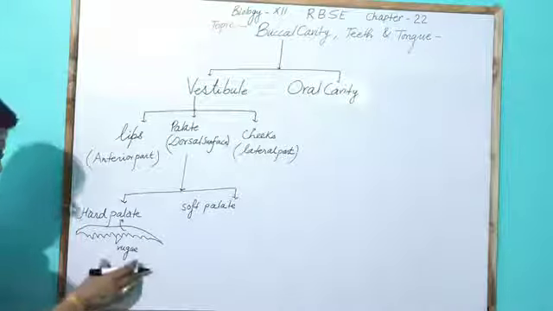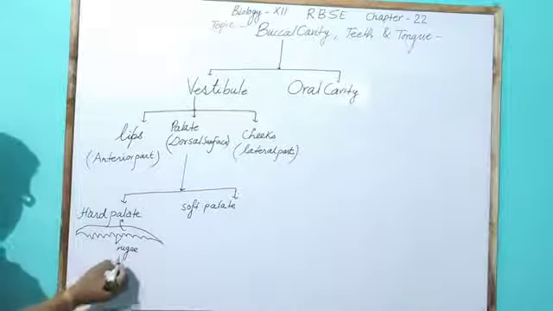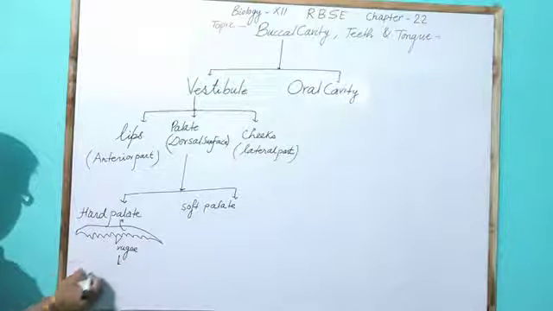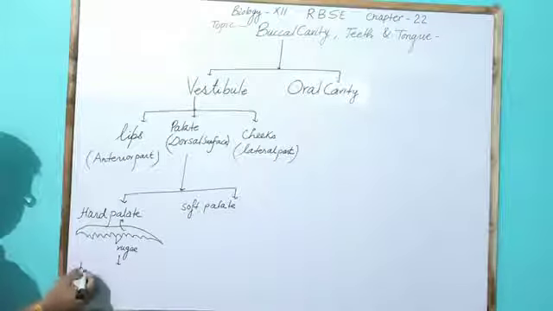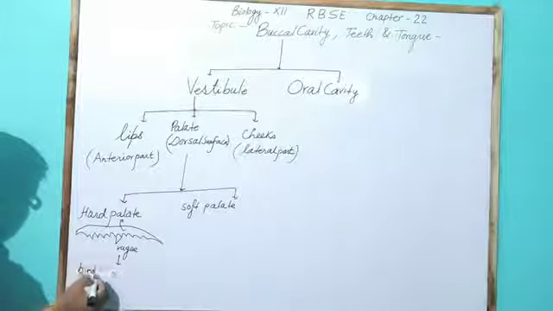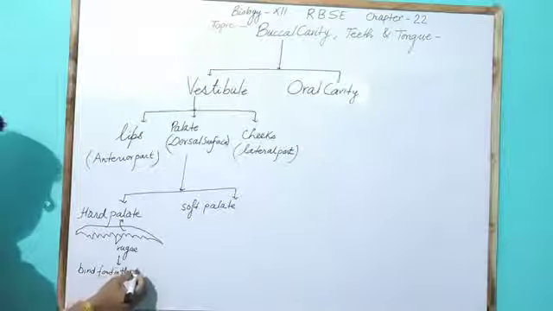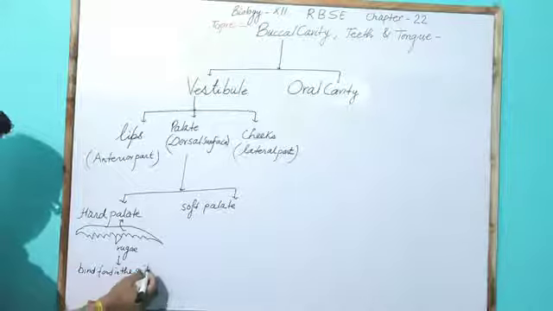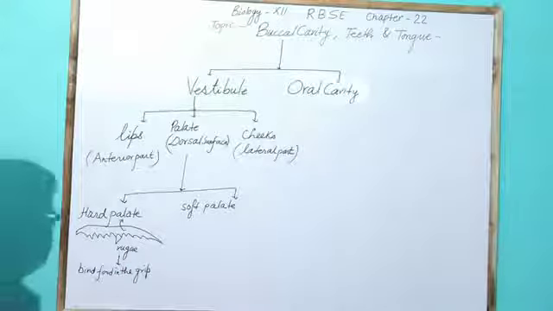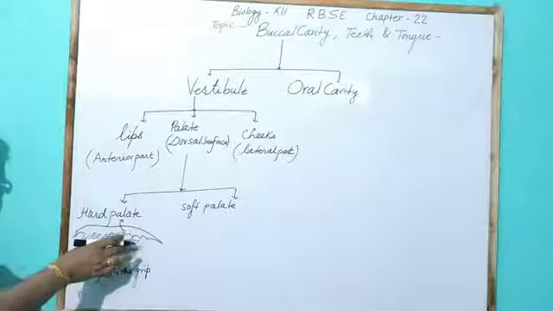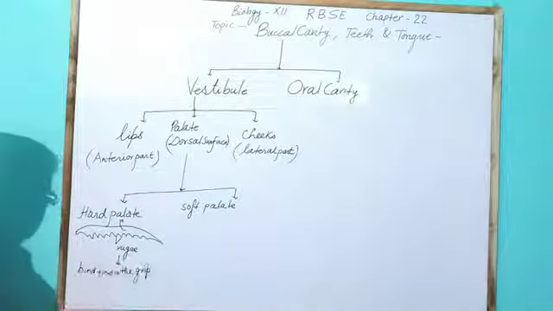These rugae are helpful in gripping and binding food. This hard palate generally has rugae.